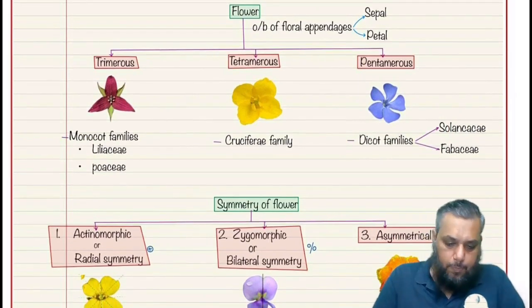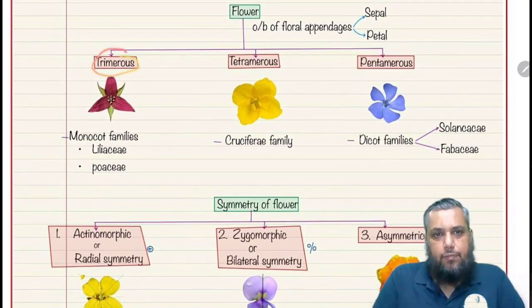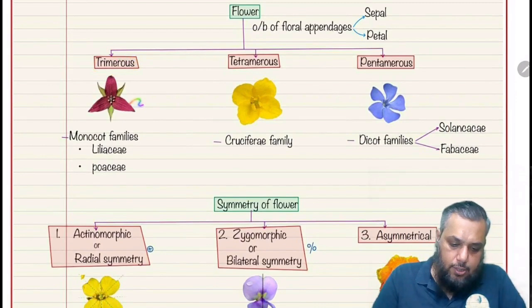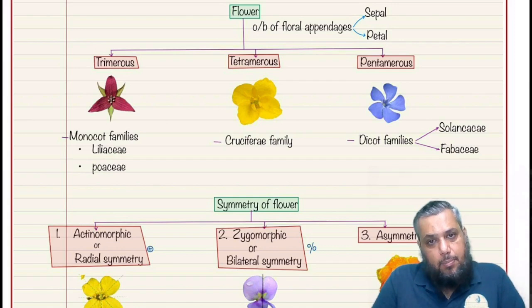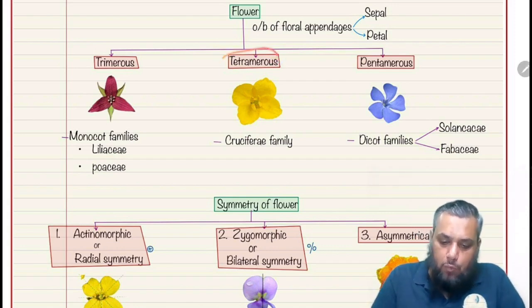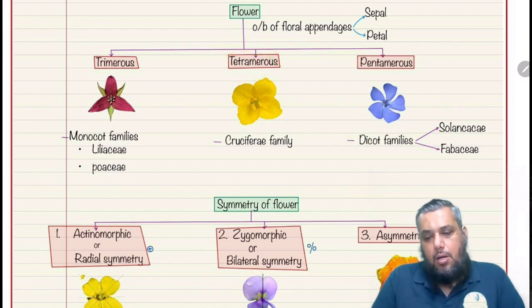Some more terminologies. Look at the first type of flower, trimerous, where the floral whorls are in multiples of three. So sepals can be three, petals can be three, or if three sepals, then 6 and 9 can also be the number of petals. So we will call it trimerous. If it is in multiples of 4, it is called tetramerous. Multiples of 5, it will be called pentamerous. 1 2 3 4 5, the other whorl also has 5 parts, or then 10. Okay.